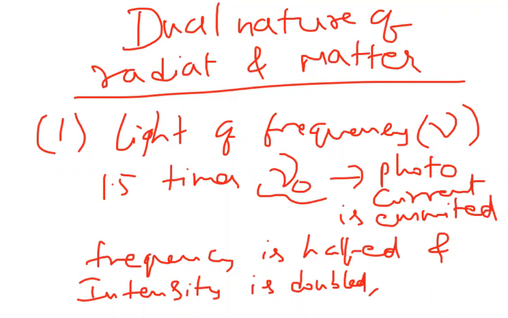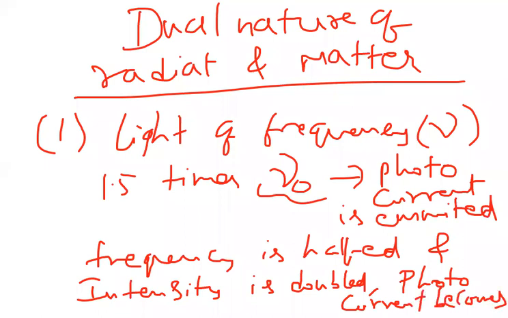What is the photocurrent value? We'll get here. Photocurrent becomes.